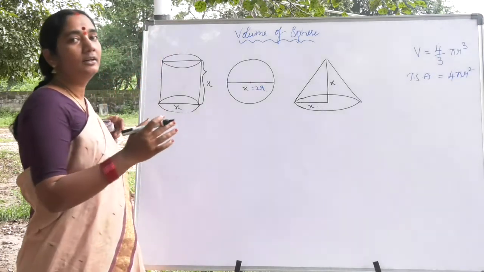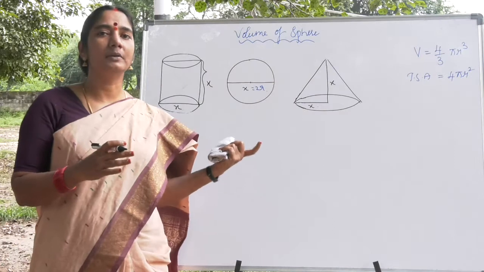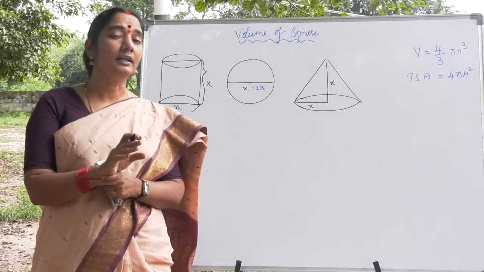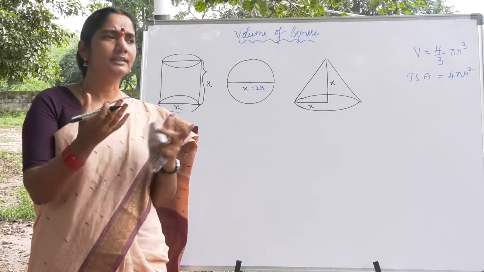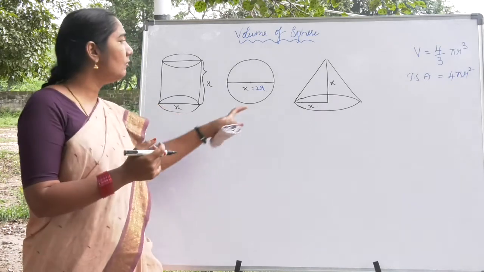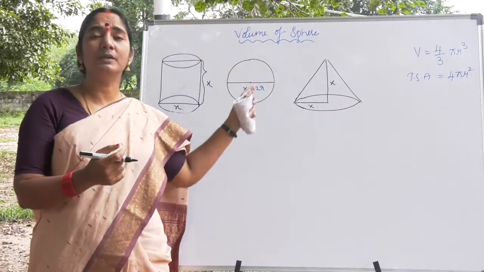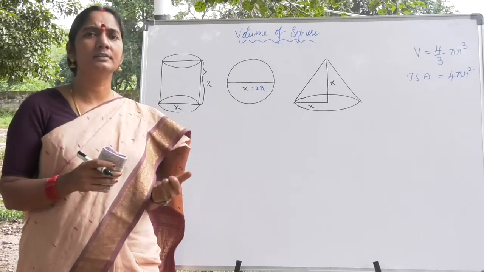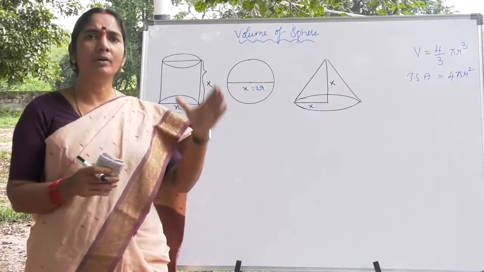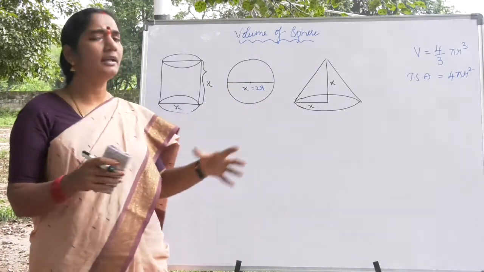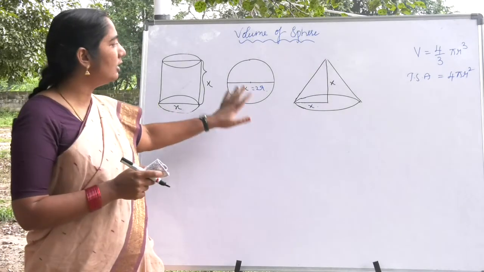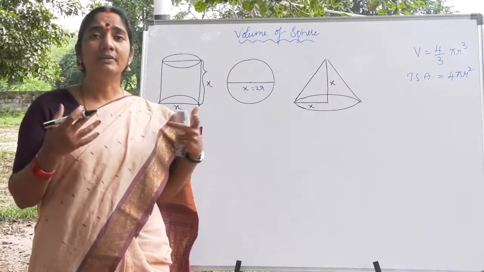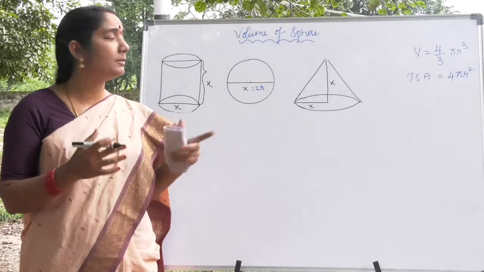Archimedes did this experiment almost 2300 years back. At that time, he was using just the mud, just the raw material to find out the volume of a sphere. We all know how to find out the volume of a pyramid or a prism, we have already seen it. But a sphere is not uniform throughout, nor does it have a conical structure. We already know the formula for the volume of a sphere is 4/3 pi r cube. But why the formula came and how the formula came is the point here.